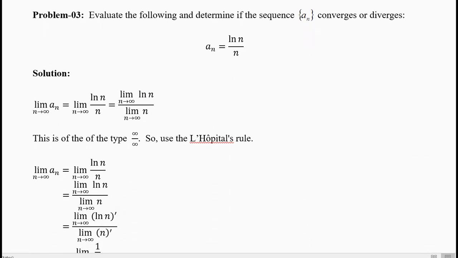Problem number 3. Evaluate the following and determine if the sequence a_n converges or diverges. Now what's the formula? a_n equals ln n divided by n, logarithm natural n divided by n. Now start the procedure. Take the limit, n going to infinity, of the formula for a_n, which is ln n by n. Now separate the numerator and the denominator. Numerator is ln n, denominator is n. Now separate the two and take the limit.